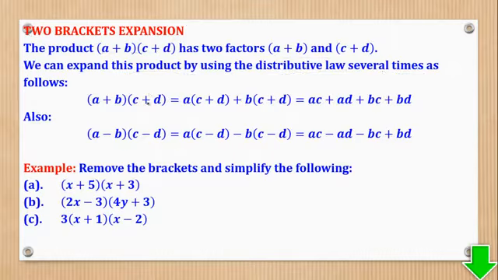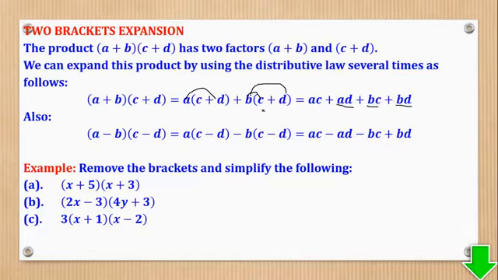Then from there we shall now still use what I think we realize now. We have a bracket and only one term outside. So for the procedure, this times this to give you that. Then this times this to give you this. This times this to give you this. And this times this to give you that.